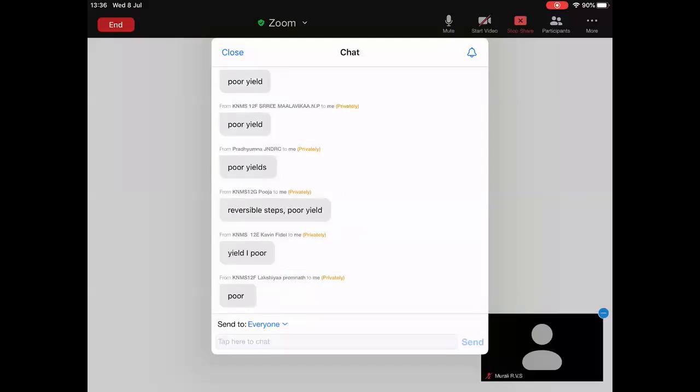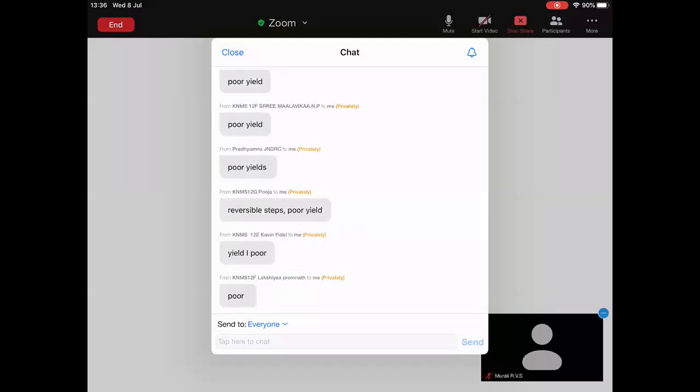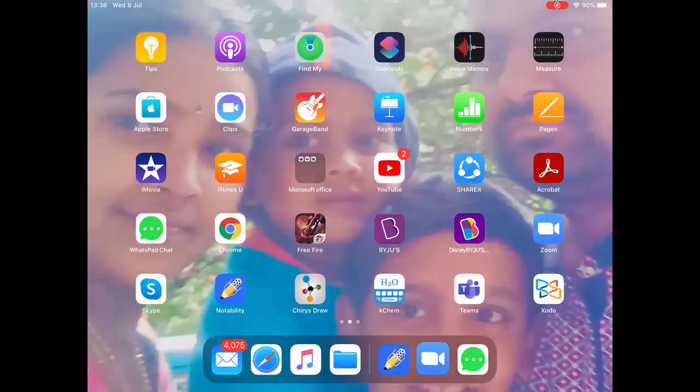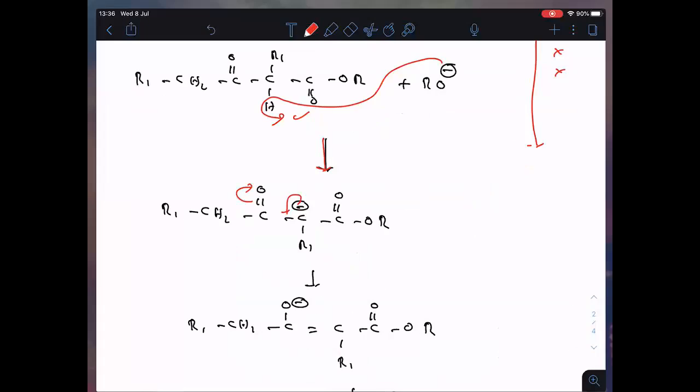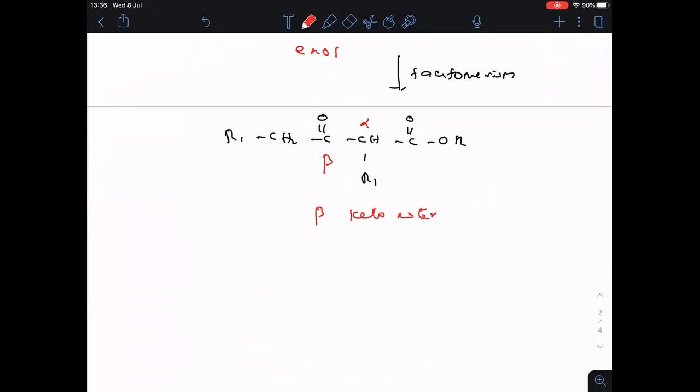Make this note in your notes: if one alpha hydrogen atom is there, we get the beta keto ester, no doubt, but the yield will be very poor. So practically we take 2 hydrogen atoms to increase the yield, so that the reaction goes in the irreversible manner. Finally, we get the same beta keto ester.